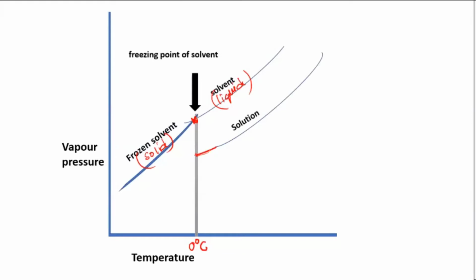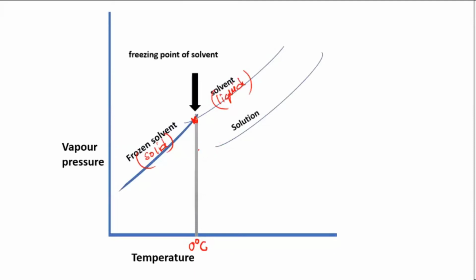Okay, now the solvent might have frozen, but when you add the solute, slowly you will see that they start getting converted into a liquid. They don't freeze at 0 degrees Celsius. When you have added the solute, they are still here. You can see I am marking here continuously, this point. So they are still in the liquid state at this point.